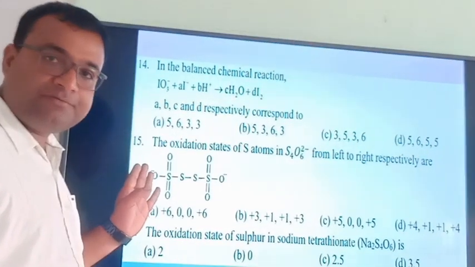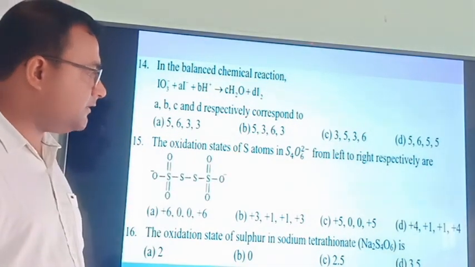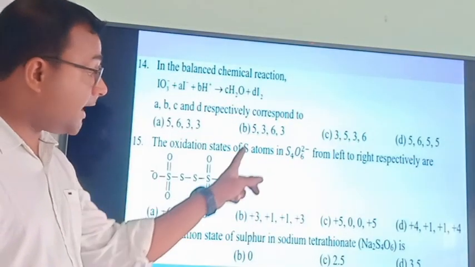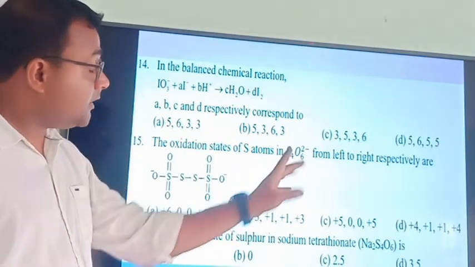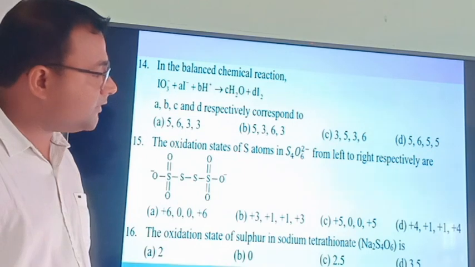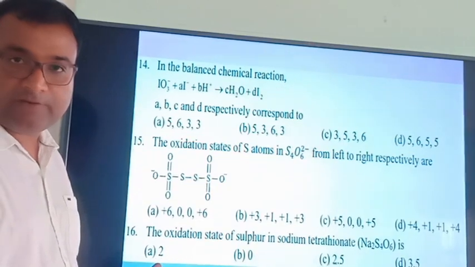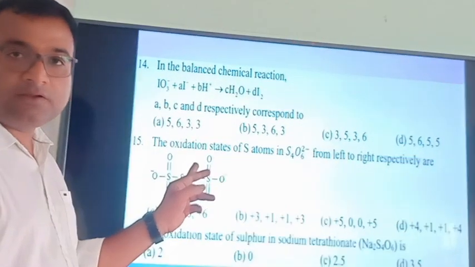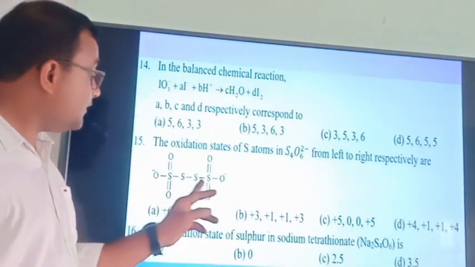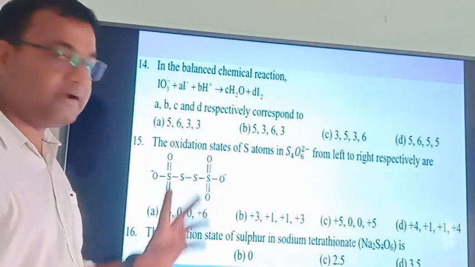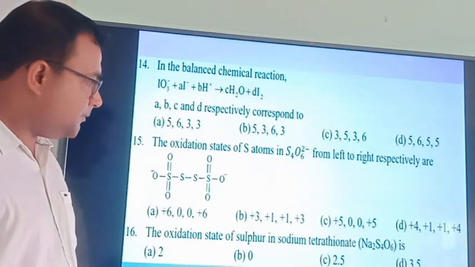Question number 15. The oxidation state of sulfur atoms, not single sulfur, all the atoms in S4O6 2 minus from left to right. This left to right in this molecular structure. In this structural formula is given. You need to find out sulfur's oxidation state from this end to this end. Options are given something like this.